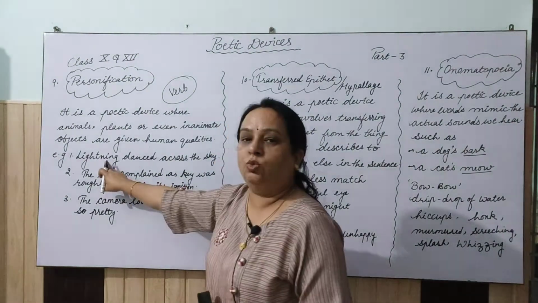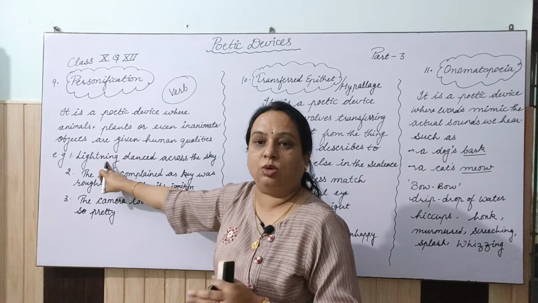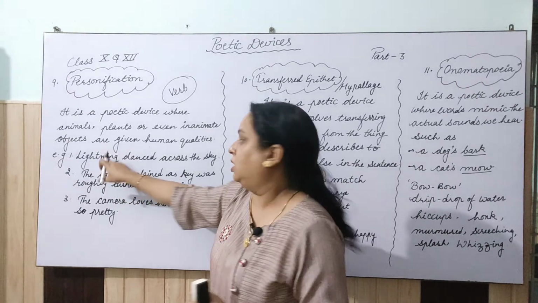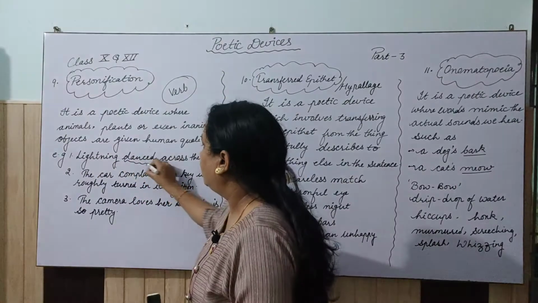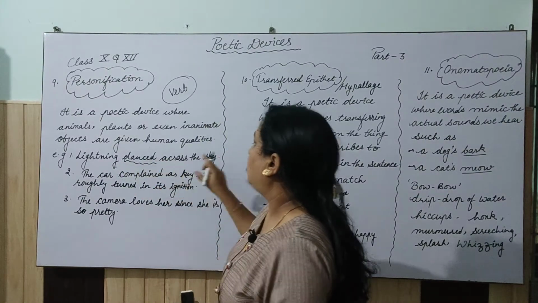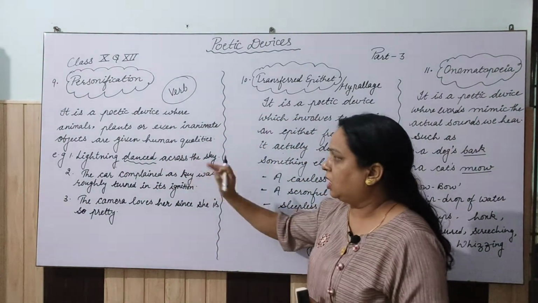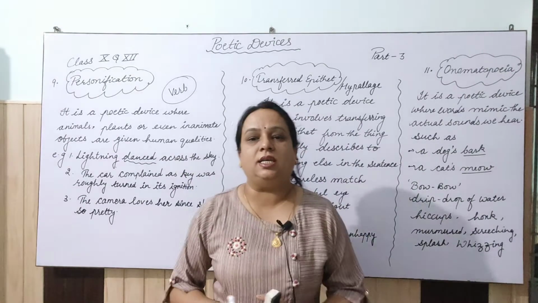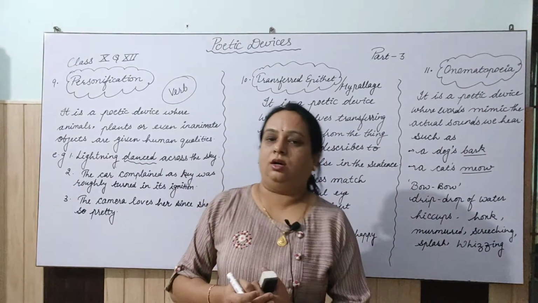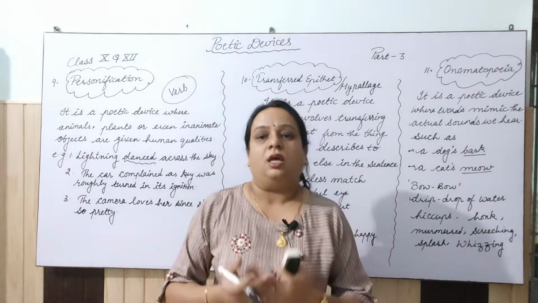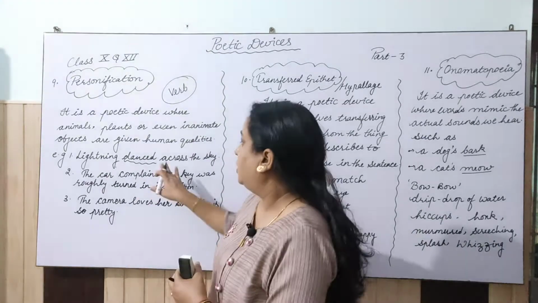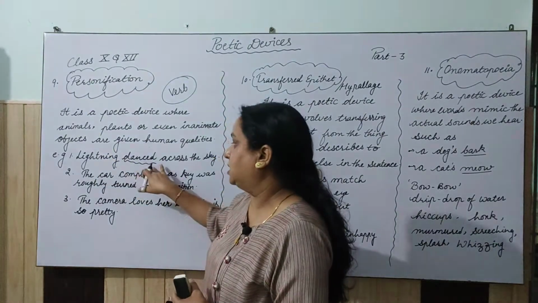Here lightning is working as a noun, and danced is the verb. So lightning danced across the sky. Now, who dances? Persons, right? So here, lightning danced.